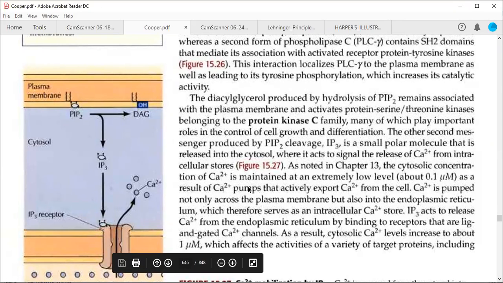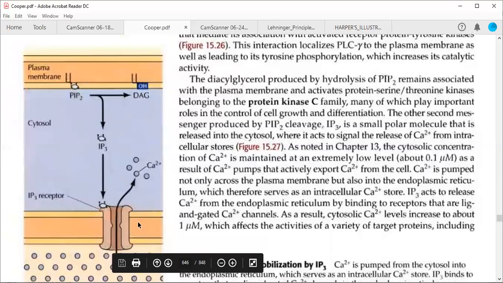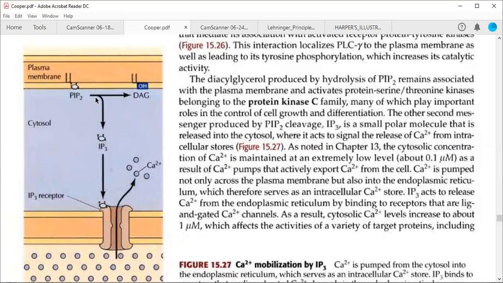Okay, so what will happen when IP3 comes and binds to this particular receptor? This is your endoplasmic reticulum membrane. This is your plasma membrane. The plasma membrane has PIP2, and phospholipase C beta or C gamma, or any other phospholipase C, is going to cleave this PIP2 into two forms. One is called diacylglycerol, one is called IP3.